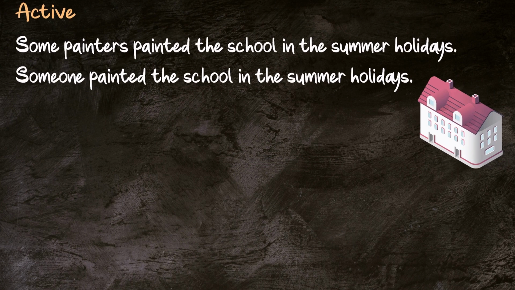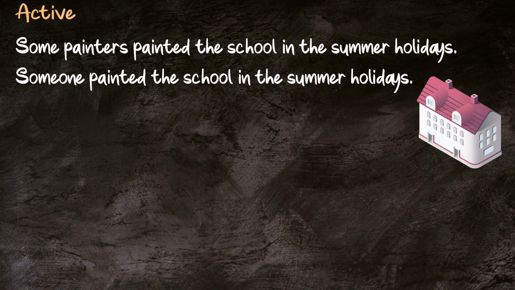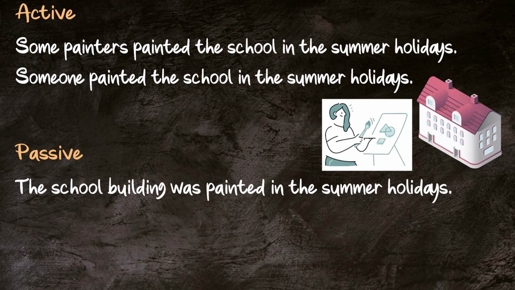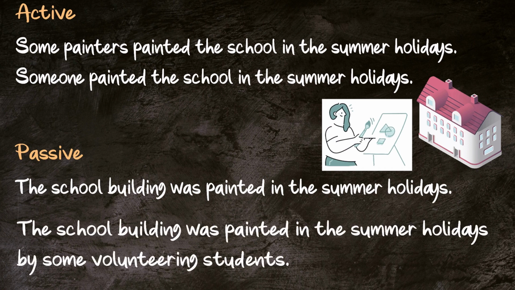Let's have a look at this one. Some painters painted the school in the summer holidays, someone painted the school in the summer holidays. We know the school is painted, but we don't know who's done the action. So we can say the school building was painted in the summer holidays. If it was a group of students who did it and we want to put the emphasis on them, then we can say the school building was painted in the summer holidays by some volunteering students. And this would tell us who did the action.